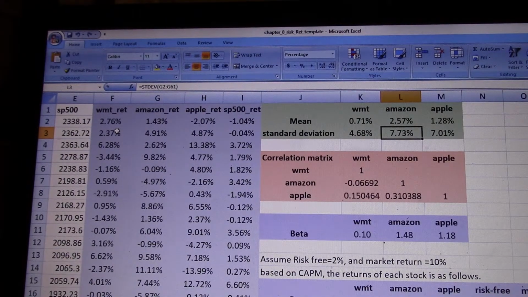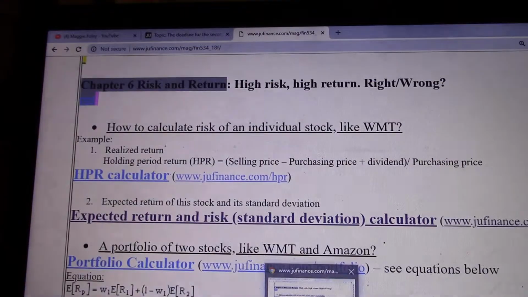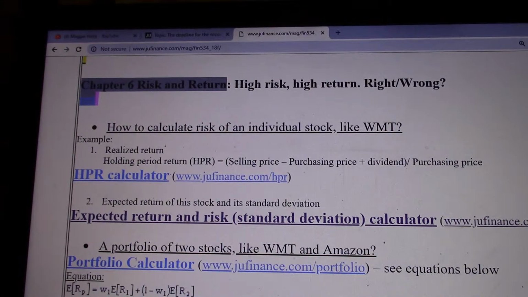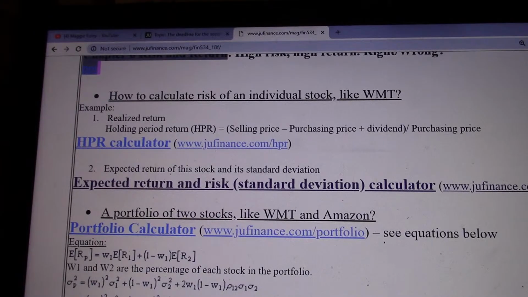Okay, I will continue. So I answered the first question: how to calculate the risk? Standard deviation. Okay, there's a holding period return calculator.